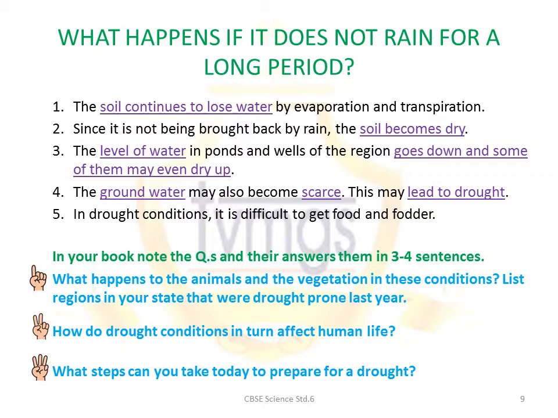In drought conditions, it's difficult to get food and fodder. Now, in your book, note down the following questions and answer them in 3 to 4 sentences. The first one, what happens to animals and vegetation in drought conditions? List the regions in your state that were drought prone last year. How do drought conditions in turn affect human life? And the last question, what steps can you take today to prepare for a drought.